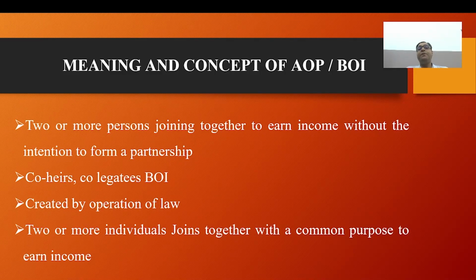Computation of tax liabilities where the shares of members of AOP and BOI are known or determined. And now, very important, how to calculate tax liability where the shares of members of AOP and BOI are determined.